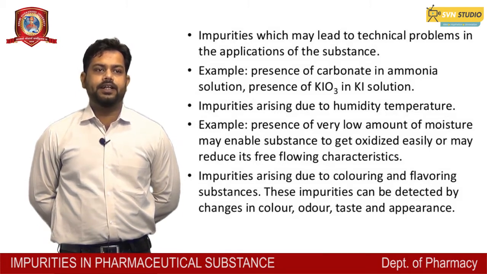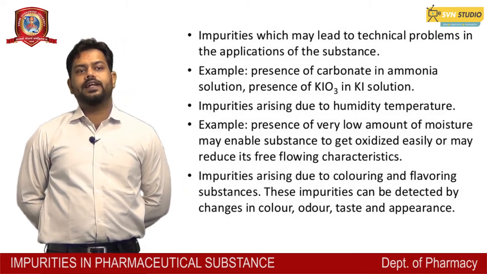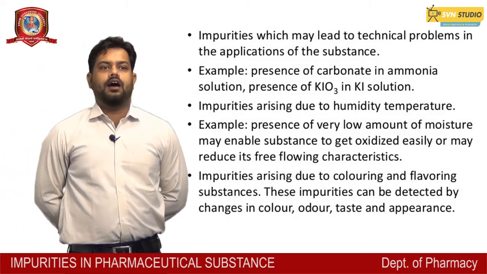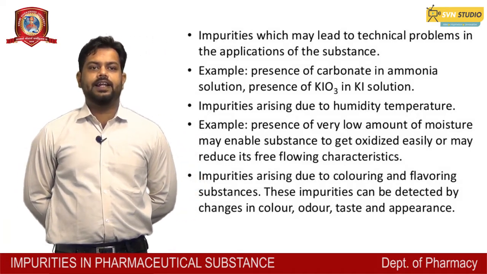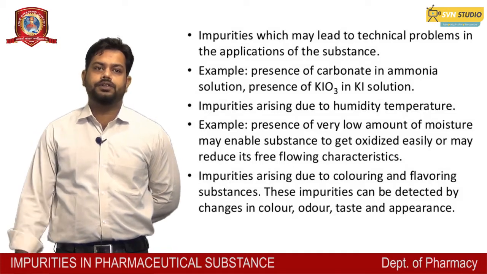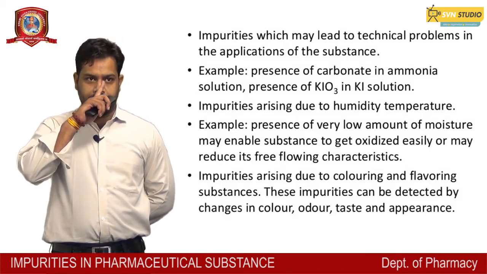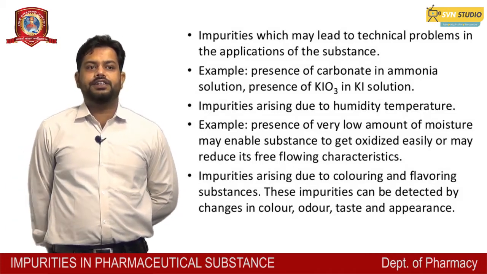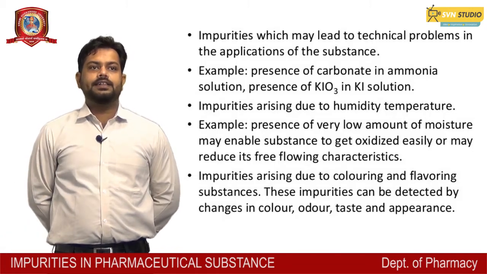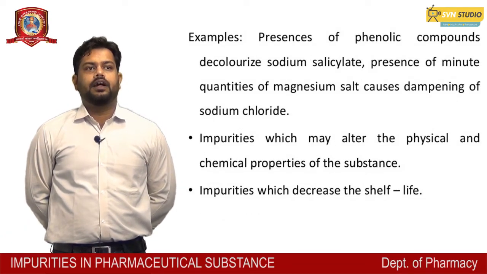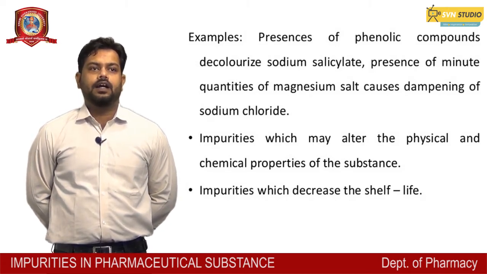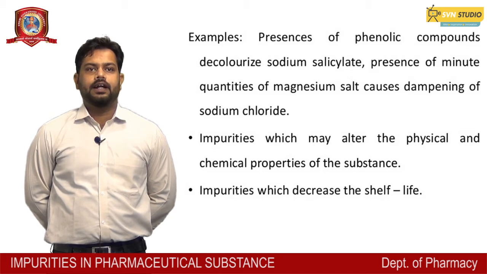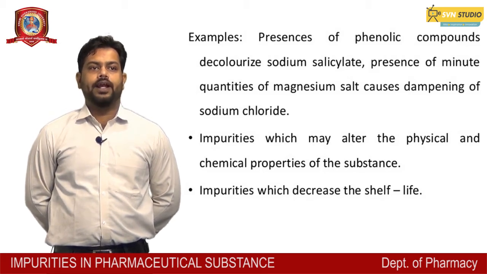These substances can be detected by a change in color, odor, taste and appearance. So we can say that impurities may be detected by a change in the color, odor, taste and appearance of any pharmaceutical substance. It may also arise when the coloring and flavoring agents change. Examples: presence of phenolic compounds, decolorized sodium silicate, and presence in minute quantities of magnesium salt causing damping of sodium chloride.